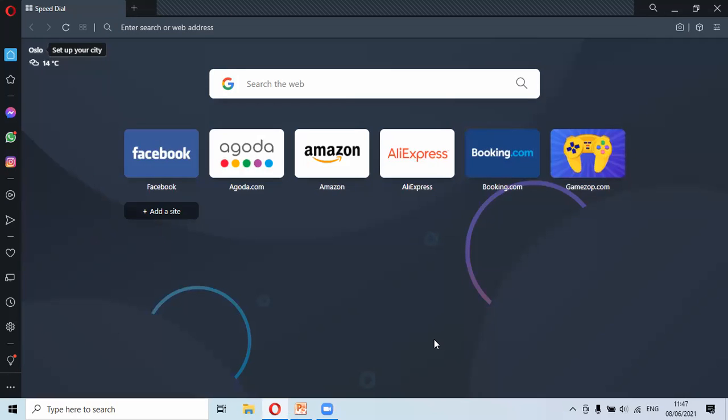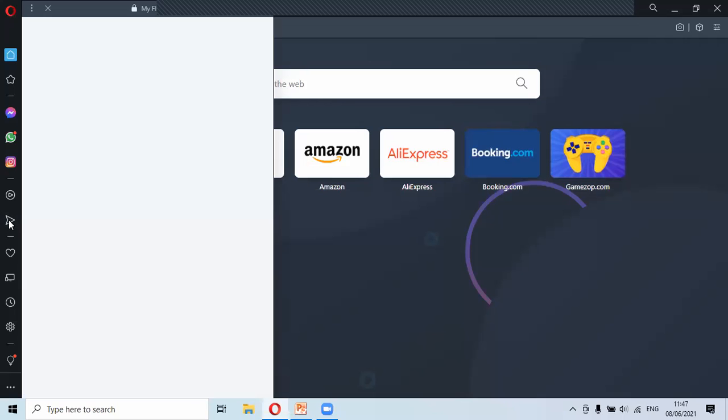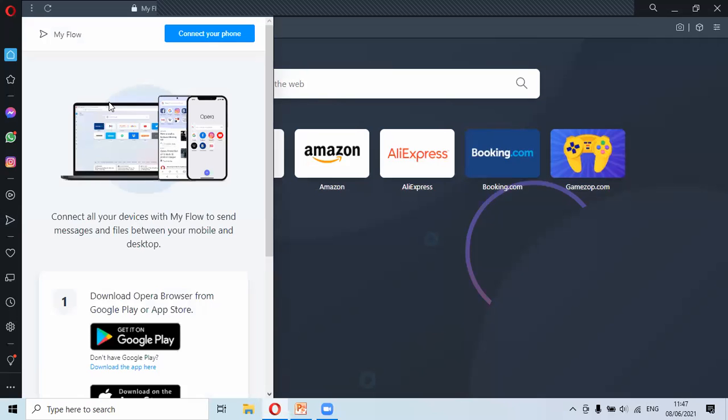There is one more feature called Flow, My Flow. So let me practically show you what this feature does. But for this feature, you have to install Opera Mobile also. Means in your Android device, you have to install Opera browser. And on the desktop also, you must have the Opera desktop version. What you have to do is open the browser on your mobile.